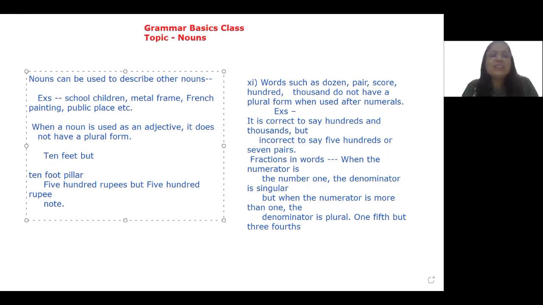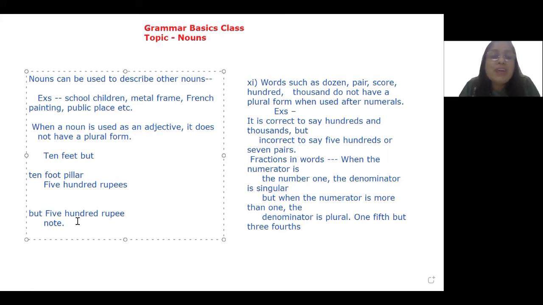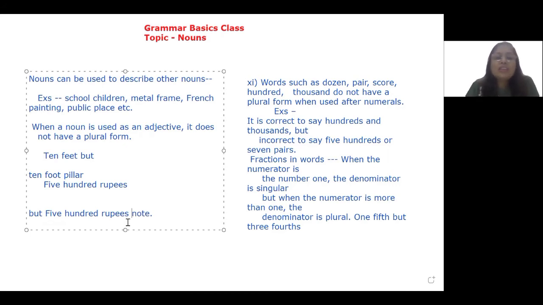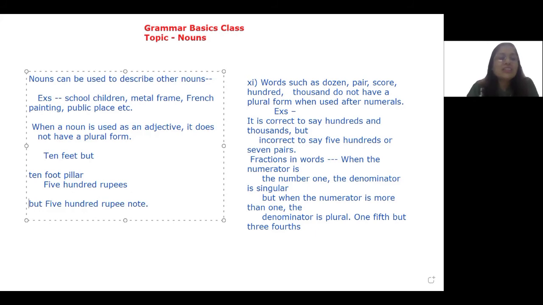You will never make this error. I can say 500 rupees, but then why do I not say 500 rupees note? Why not? Because here the noun has been used as an adjective. So you are sure, yes, this is an error and I have to correct this.